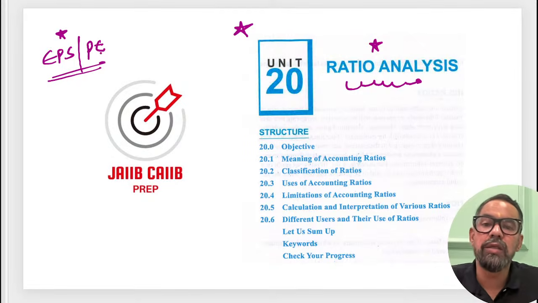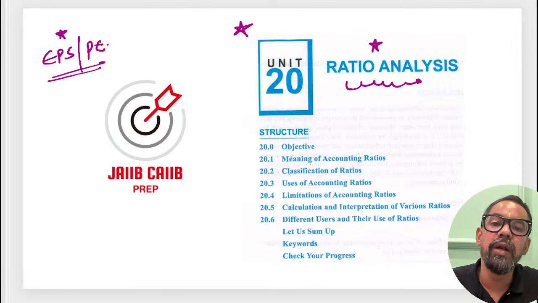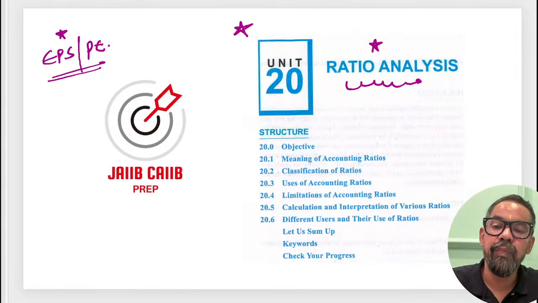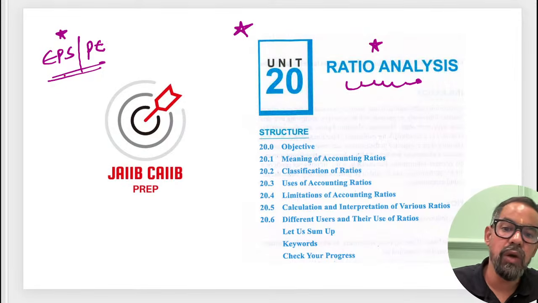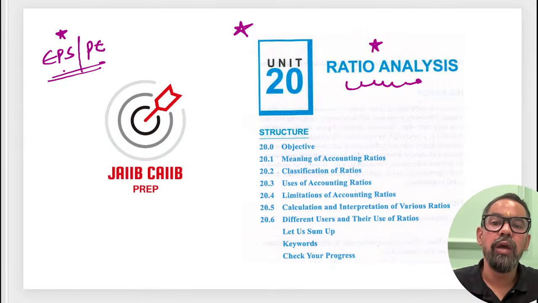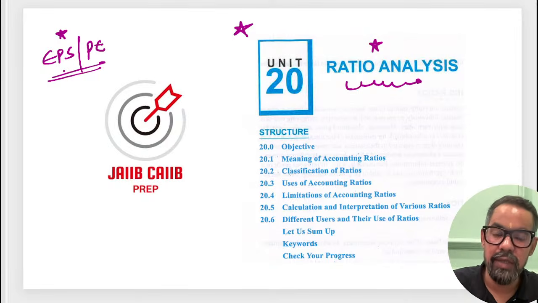If I have to, as a manager of the business, know the profitability of different sections, I'll apply tools like gross profit, net profit margin or ratios, or overall profitability, ROI, return on investment, return on assets.